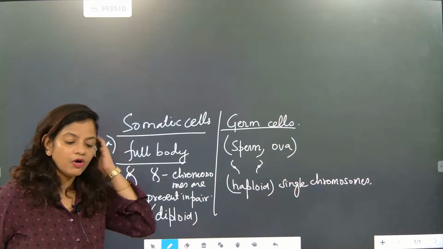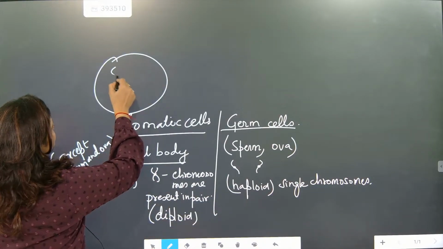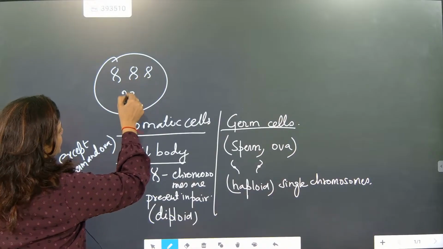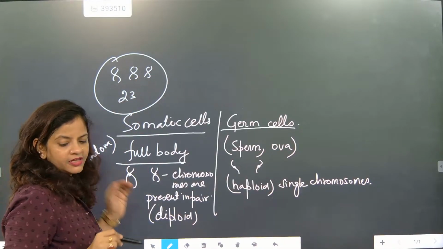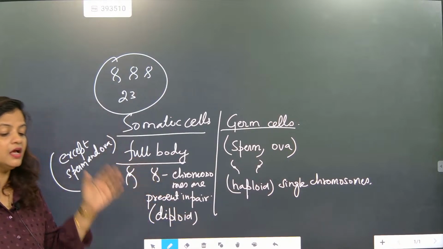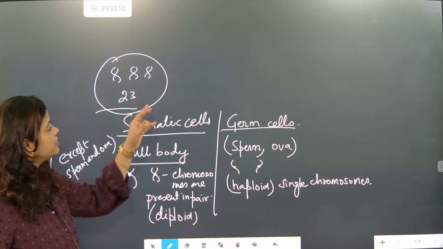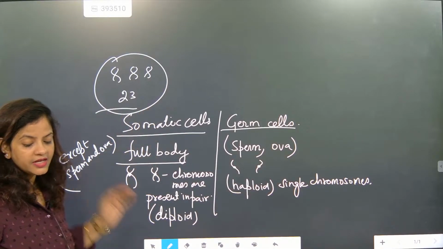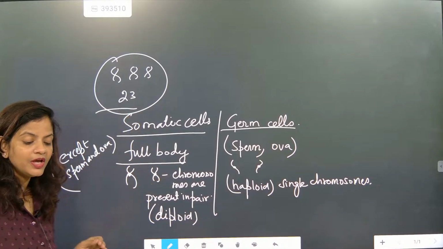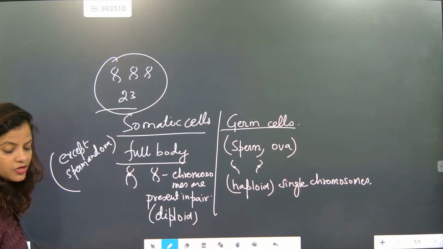So the entire body, inside the nucleus, you will be seeing doubles like this. How many will be there? 23 pairs. Now because of these 23 pairs, it is also deciding. I will explain how it is exactly deciding everything. So 23 pairs will be there, and this is present in the full body except where, beta? Except sperm and ova. Yes, understood that, beta?